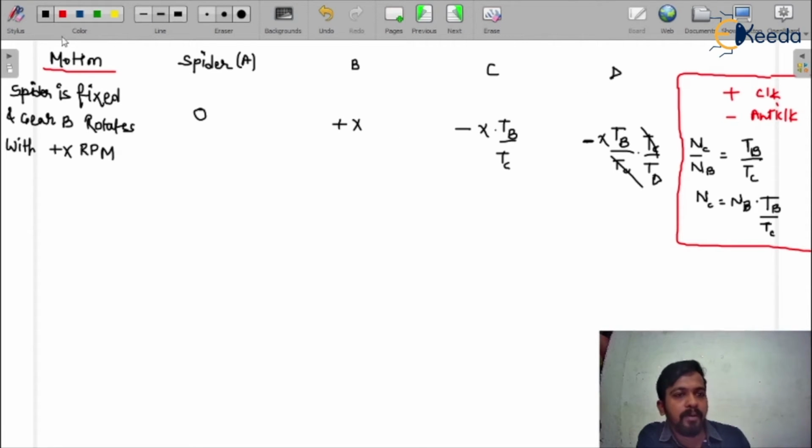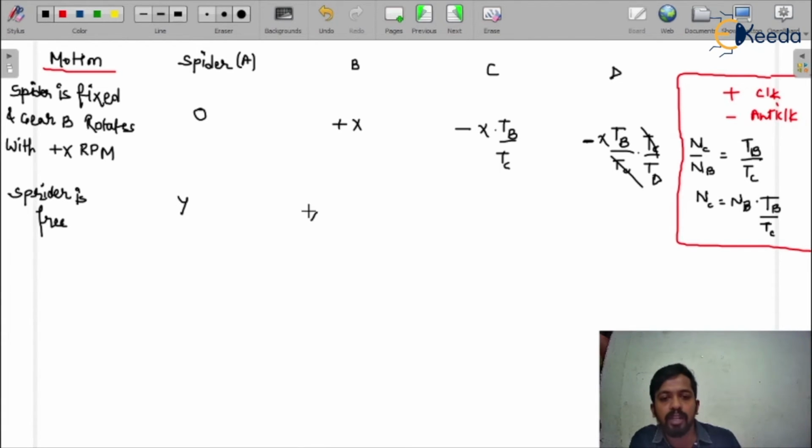Now in the next step we assume that the spider is free. This is the real situation. When the spider is free to rotate, let us assume that it rotates at y rpm in the clockwise direction. So the total motion of gear B would be x plus y.